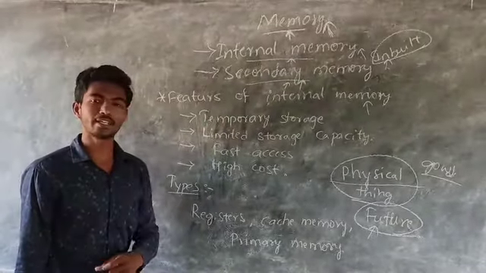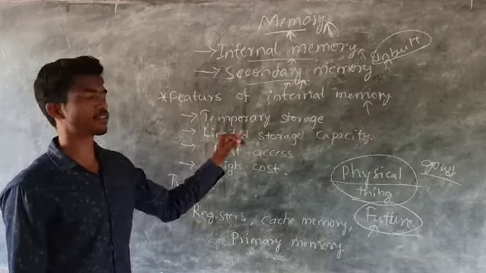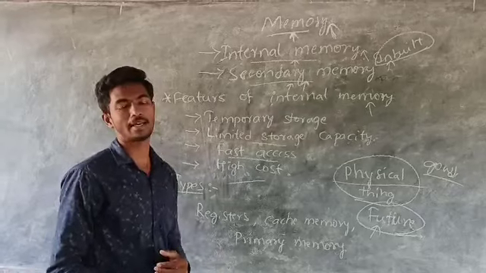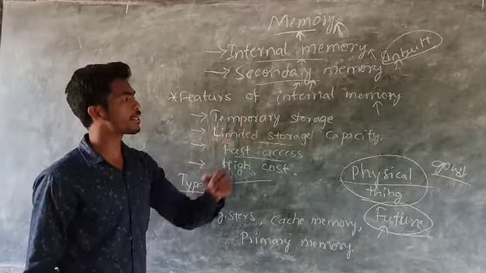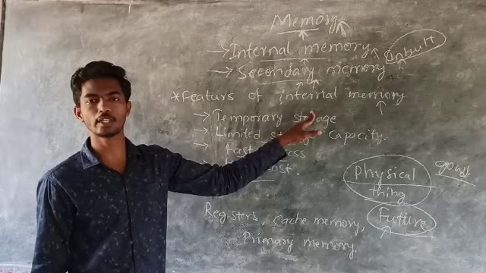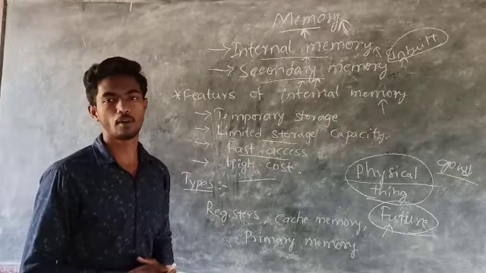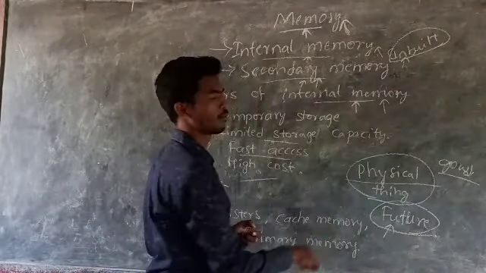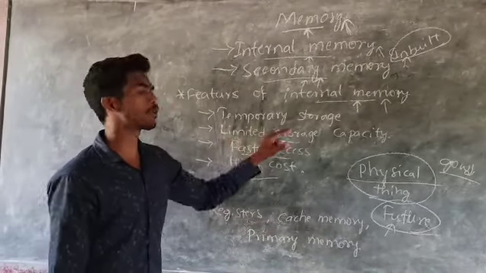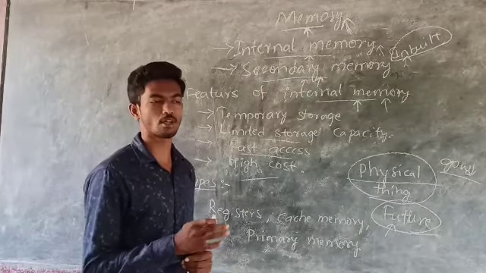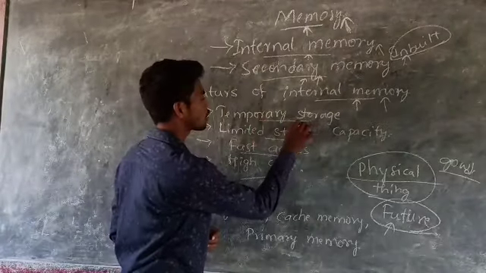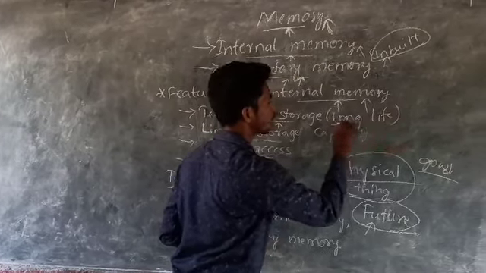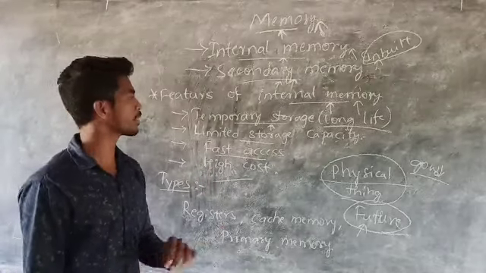Some of the features of internal memory are temporary storage, limited storage capacity, fast access, and high cost. Internal memory is an inbuilt one, and developers give it for the specific purpose of the computer system. Temporary storage: it is not a permanent one, and it doesn't have a long life of storage capacity. It's just for a temporary purpose.